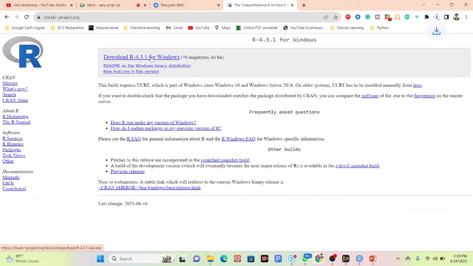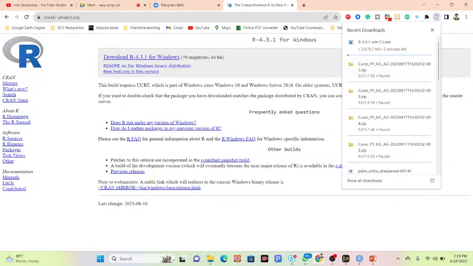Click on here. You can see it's starting the download. Once it is completed, we can simply install this R programming language, and then it will be installed in our system.